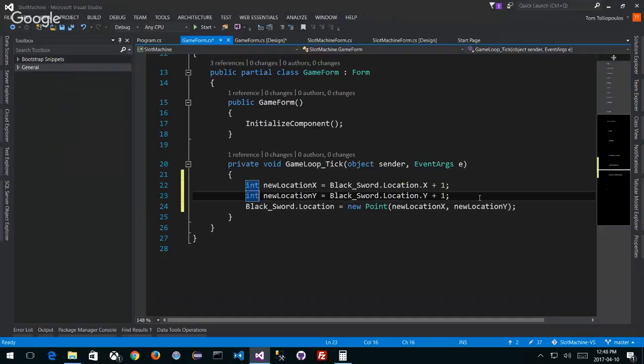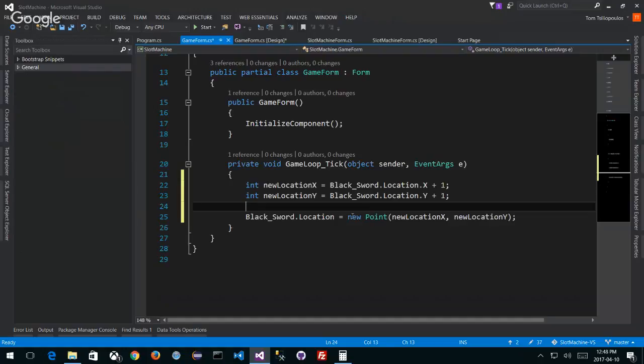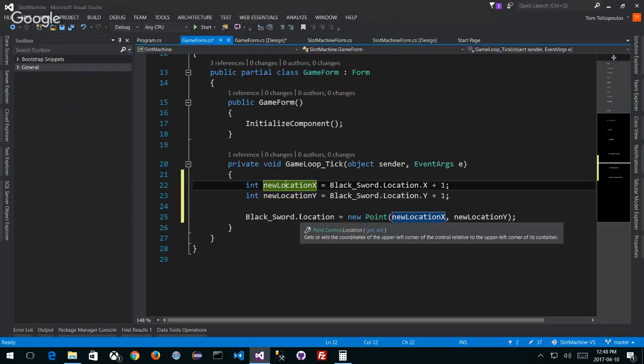Okay. So what this is going to do is every frame, every tick, it's going to take the old location, which is right here, and add 1 to it. Then assign it to new location, these variables, and then make a new point, the new point that I want it to be at, every frame. So it's going to move it down and to the right, diagonally, every frame. Let's see what happens. And it's going to move pretty quick.